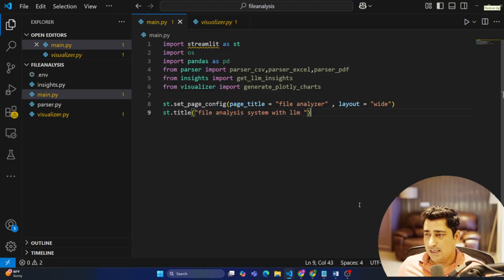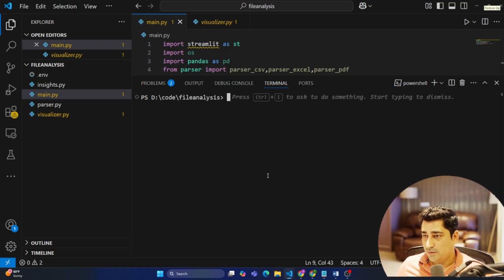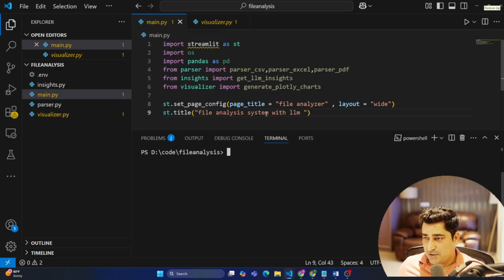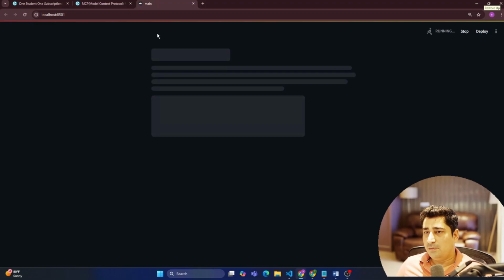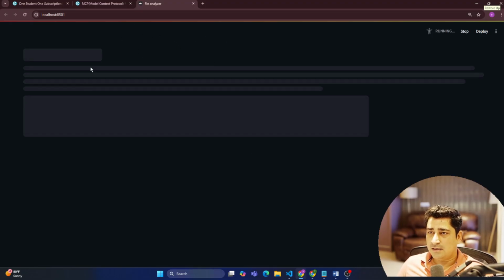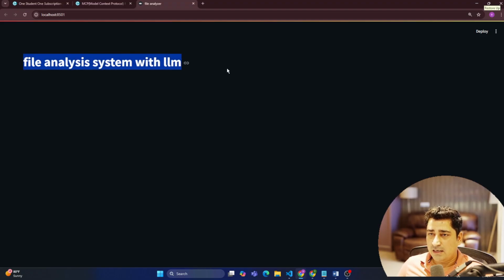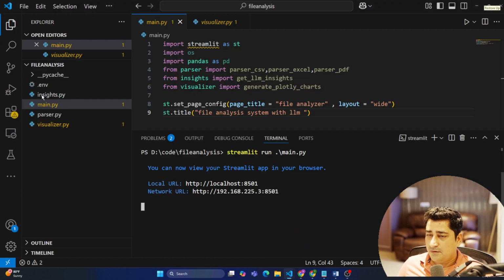Now, once this is done, I can test whether it's working or not. To execute this Streamlit app, I can write streamlit run main.py, and you will be able to find that this is the Streamlit file analysis system with LLM that is running. As you can see over here, it has the name file analyzer, and it is running on my local system. At a later stage, I can host it on any cloud platform. That's completely fine, which I'm not doing as of now. But yes, this is the simple basic Streamlit app which I am able to create.